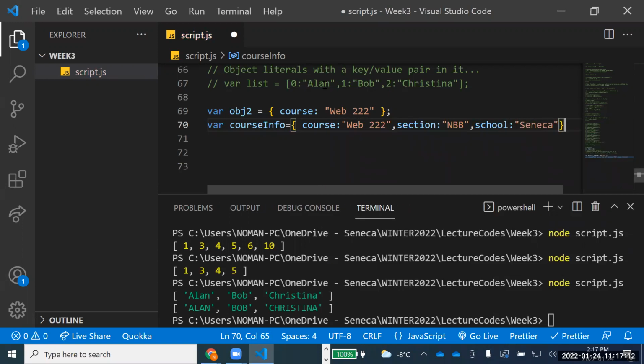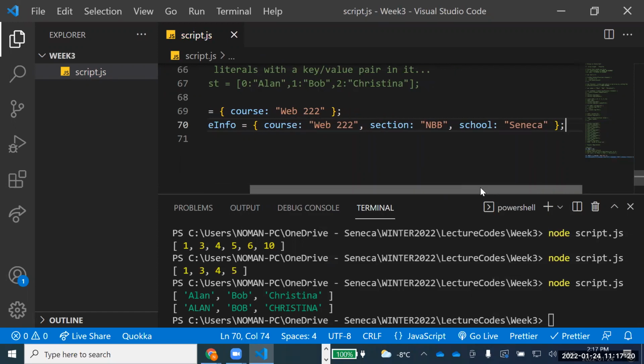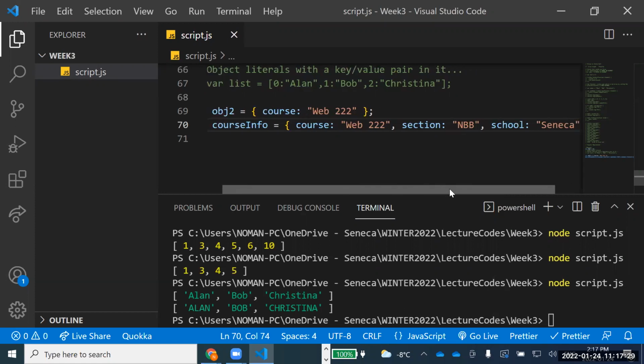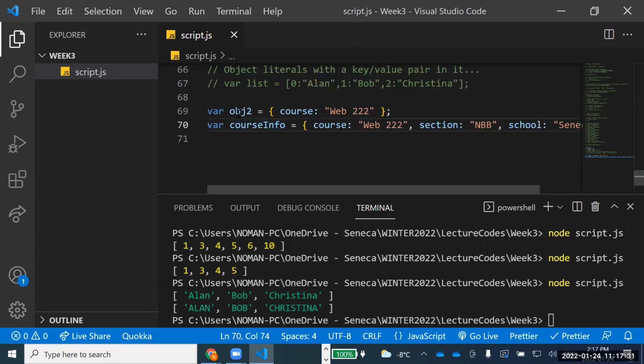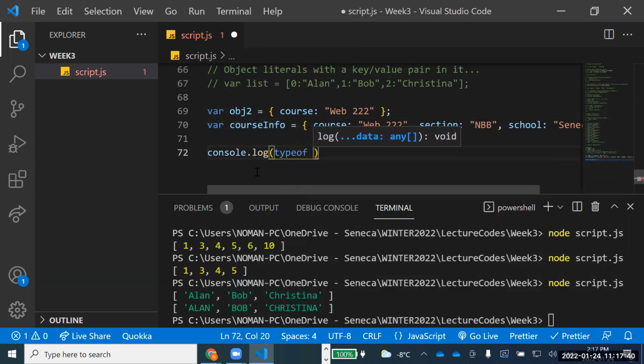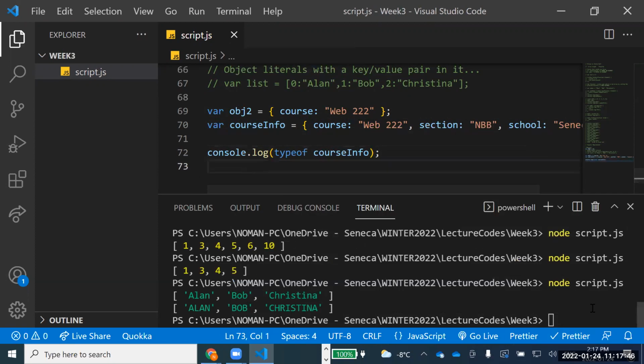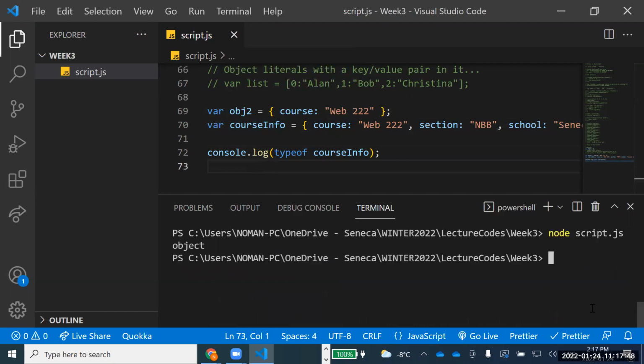Now see here the style of writing an object when there are multiple values. As I save it, it will tell us. So generally, you can write this way as well. The course is WEB222, section is NBB, school is Seneca. Right. So now let's do one thing. First of all, let's talk about this: obj2 or course info. If I check their types, if I go to console.log and say typeof course info, let's see what is the type of course info. You see, object. So course info is an object.